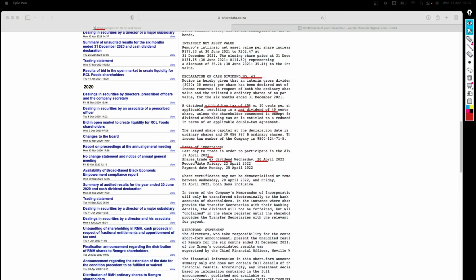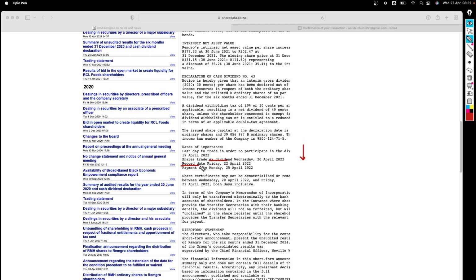We spoke about the shares trading ex-div, but now there is a record date. That is the date that is important. In my opinion, the record date is more important than the ex-dividend date, because on the ex-dividend date is when we expect the share price to drop by the dividend amount. But the record date comes after the ex-dividend date. What does the record date mean? It means that the company register, remember, companies have registers. They have a record of every share owner. So they look at those records. They check who owns shares in those particular companies, right?